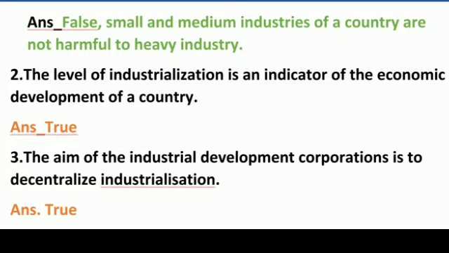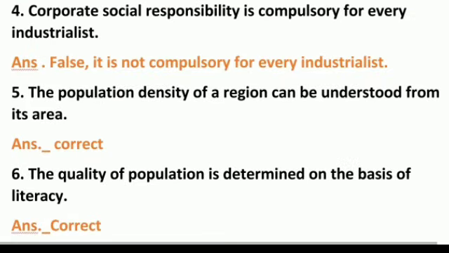The aim of the Industrial Development Corporation is to decentralize industrialization. This is also a true statement. Number 4. Corporate social responsibility is compulsory for every industrialist. Answer is false. It is not compulsory for every industrialist. The population density of a region can be understood from its area. Answer is correct. The quality of population is determined on the basis of literacy. Answer is correct.